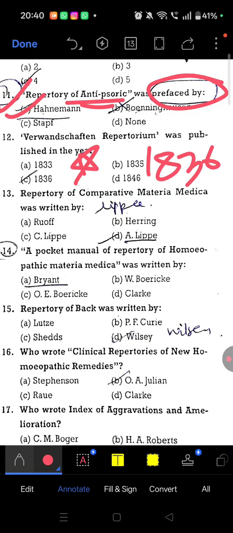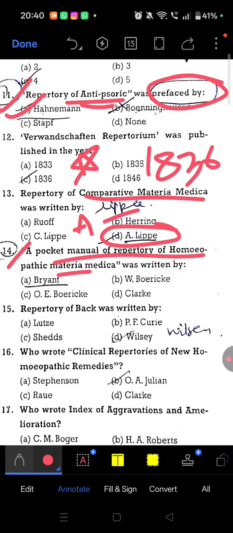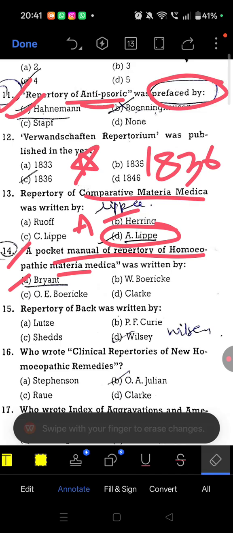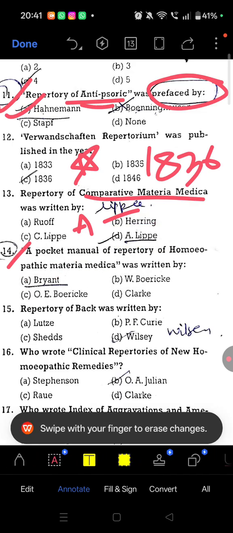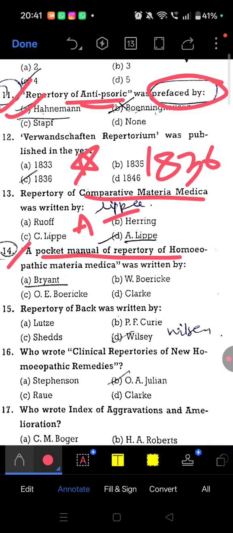Question 13: repertory of comparative materia medica was given by Adolphe Lippe. Question 14: a pocket manual of repertory of homeopathic materia medica was written by Bryant.